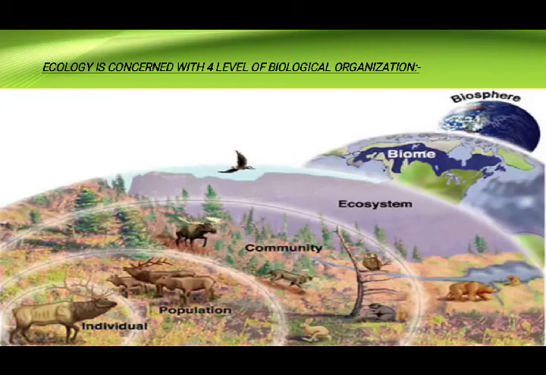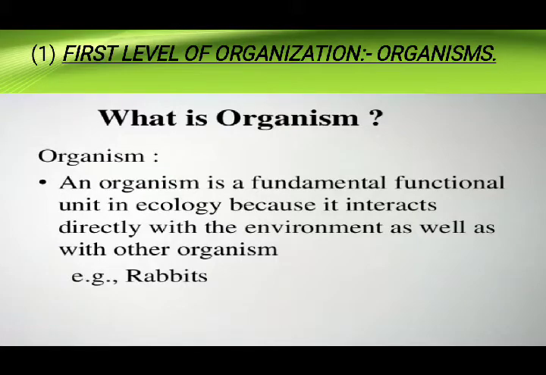Okay, now ecology is concerned with levels of biological organization, that is individual, population, community, ecosystem, biomes and biosphere. So we are going to see them one by one. The first level of organization is the organism. So what do you mean by organism? An organism is a fundamental functional unit in ecology because it interacts directly with the environment as well as with other organisms. For example, a rabbit.